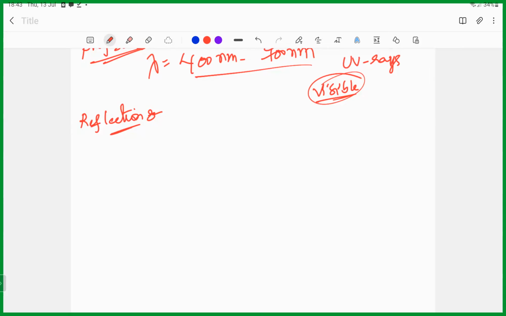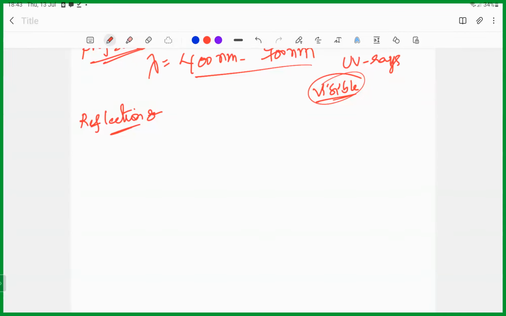Why is it virtual? It appears like it is somewhere behind the mirror, but there is nothing there. So it is virtual. Real means it should actually be there. It is also erect and the same size, which won't change. The size of the image is equal to the size of the object.